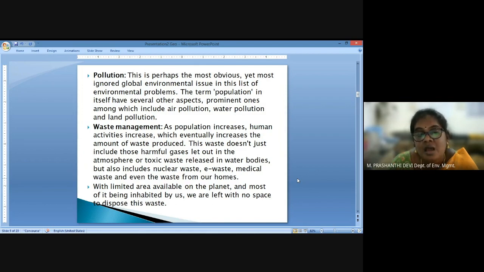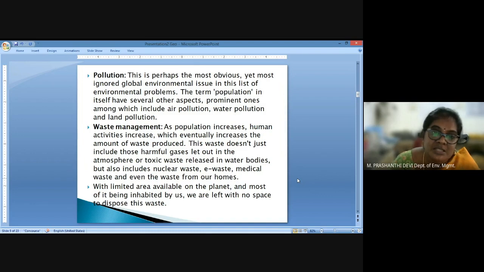All these causative factors have day by day only increased, and both the researchers and the authorities are looking into how these causative factors can be minimized, how the environment can be conserved and saved, and through that, how the environmental threats to the human population can be minimized.